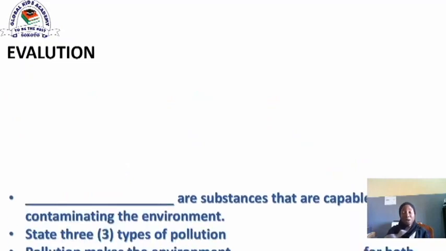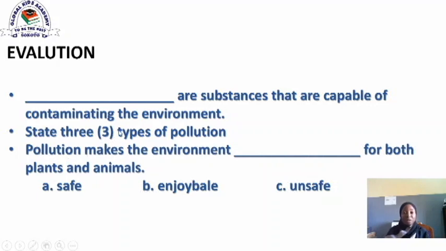But before I go, I would like to give you a little assignment or exercise for you to answer, and you send it via my WhatsApp page, which the number will be displayed on your screen. So the questions are: 1. Dash are the substances that are capable of contaminating the environment. So what do we call substances that are capable of contaminating our environment? The answer should be in one word.